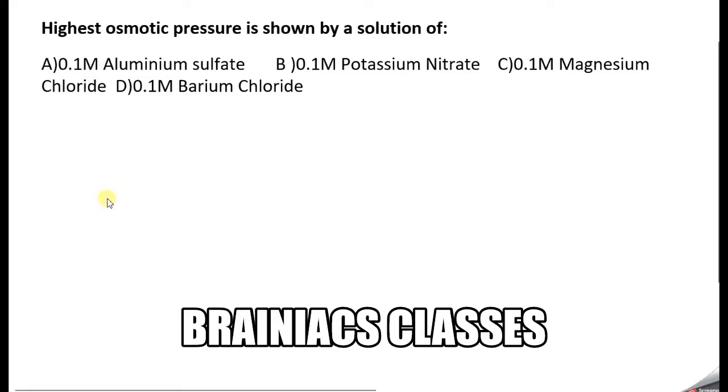So, we have a new question in front of you. This is from the chapter Solutions. We will just read the question. Highest osmotic pressure is shown by a solution of: A, 0.1 molar aluminum sulfate; B, 0.1 molar potassium nitrate; C, 0.1 molar magnesium chloride; D, 0.1 molar barium chloride.